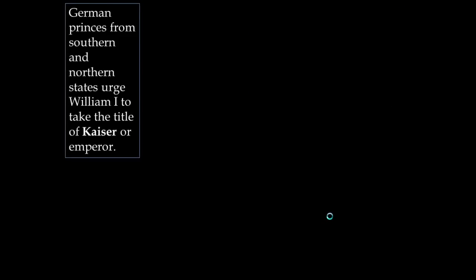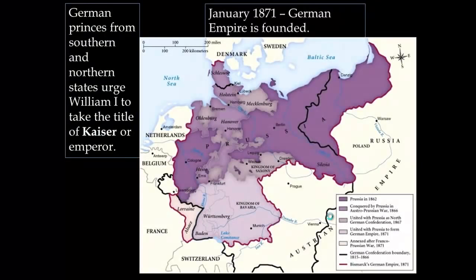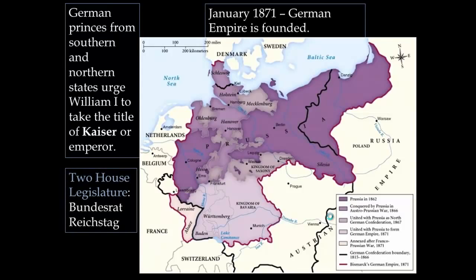So what we are left with is, after the defeat of France, princes from some of the southern and northern German states urge William to take the title of Kaiser, or Emperor. And really in January of 1871, the German Empire is founded. And the leader of the German Empire now is the Kaiser, Kaiser William or Wilhelm, as you'll hear him called. And from there, Otto von Bismarck leads the writing of a new constitution, and along with the Kaiser himself, there is also a two-house legislature that's created.